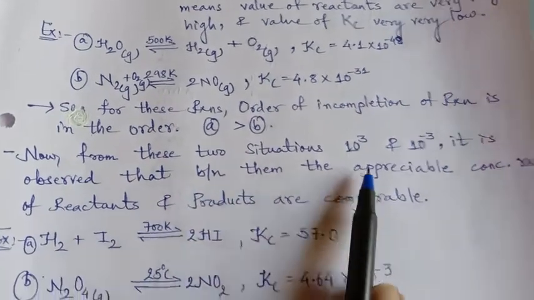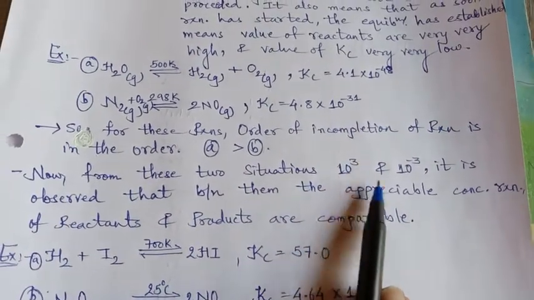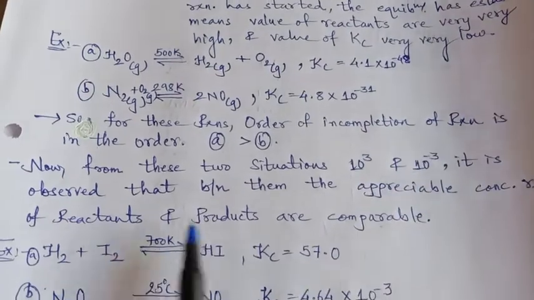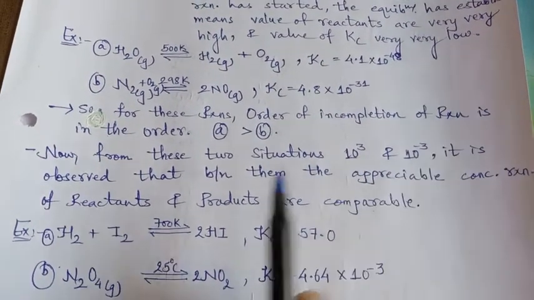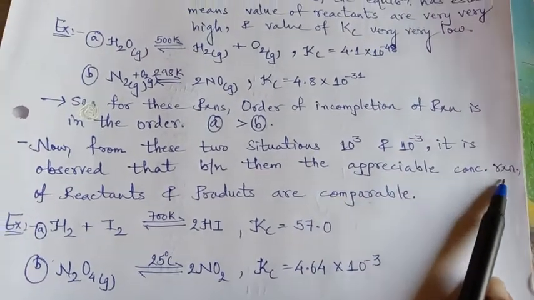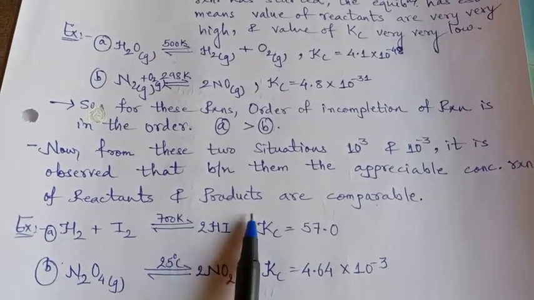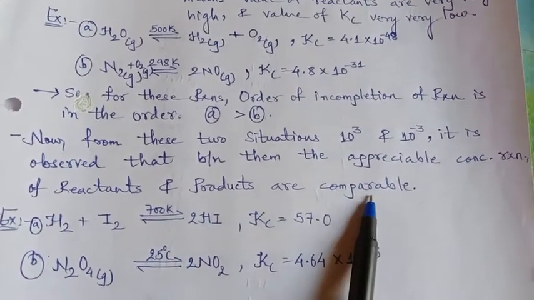So from these two situations, 10 raised to 3 and 10 raised to minus 3, it is observed that between them, that means between these two values, the appreciable concentrations of reactants and products are comparable.